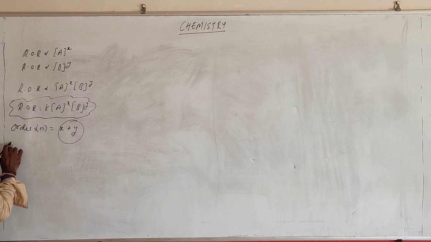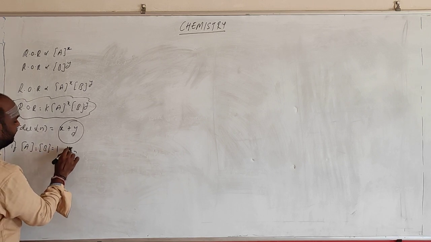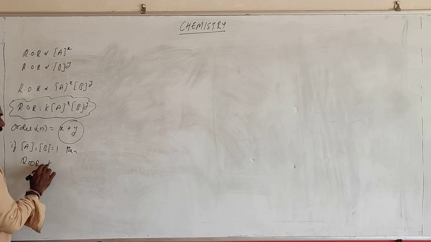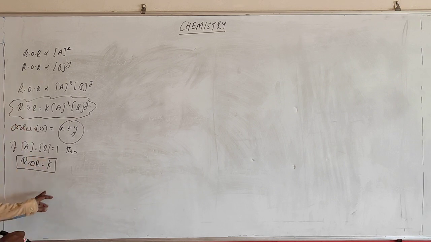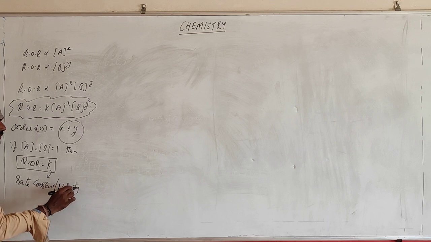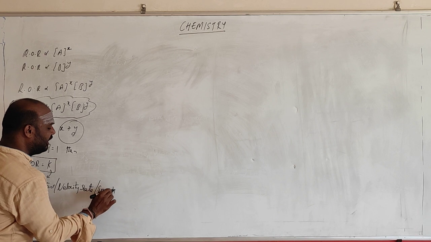So if the concentration of A is equal to 1 and the concentration of B is equal to 1, then rate of reaction is equal to K. K is called the rate constant, or velocity constant, or specific rate.